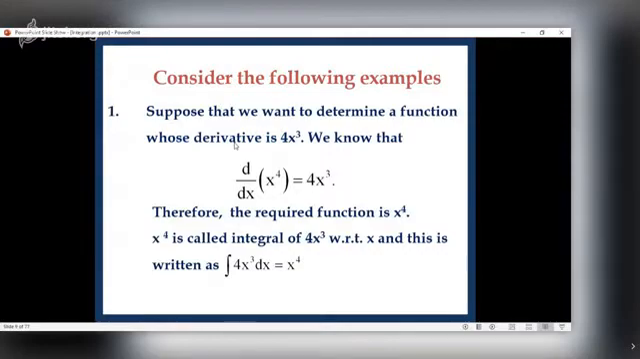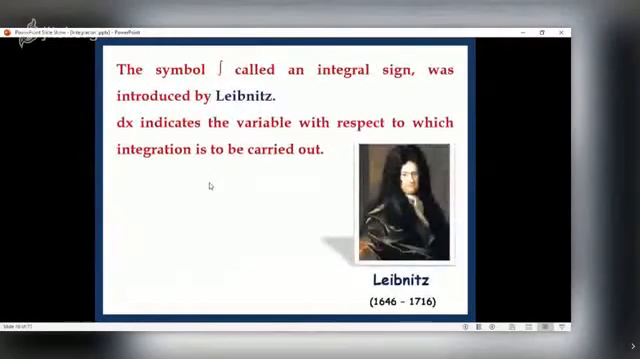Now, in some cases, we have to use a different variable like y or t. So in that case, we can say d/dt of cos t equals minus sin t, d/du of e raised to u is e raised to u. So again, coming back to this, the required function is x raised to 4. So x raised to 4 is called the integral of 4x cubed with respect to x, and this is written as integral 4x cubed dx equals x raised to 4.